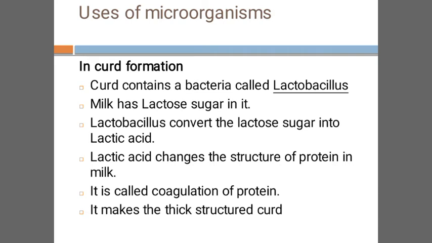So we will have to remember all these words: lactobacillus, lactose sugar, lactic acid, protein in milk, coagulation, and all these words are important. Lactobacillus will convert lactose into lactic acid. Lactic acid will change the structure of protein present in milk, thereby it will be converted into thick structured curd.